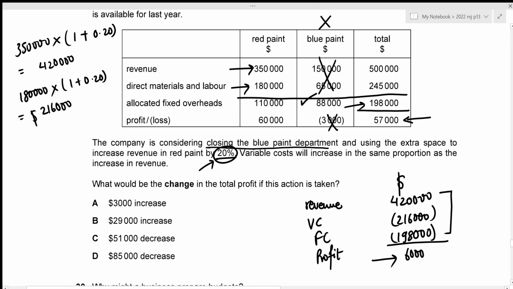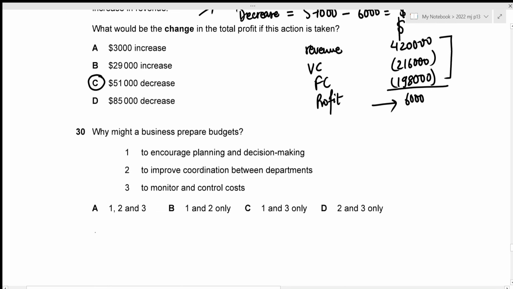So the profit is definitely decreased, right? Now let's figure out the decrease amount. That is just the difference between the two profits. That's previous 57,000 minus current 6,000, which results in the value of 51,000. So we can say that the profit will decrease by 51,000. This is the answer that we're looking for, and it's given in option C. That's the correct answer. Now we can move towards question number 30.